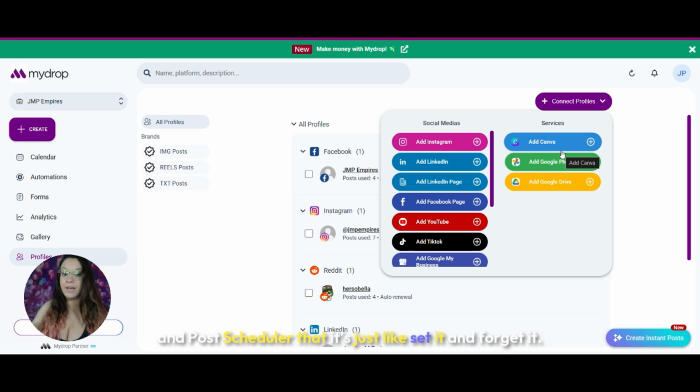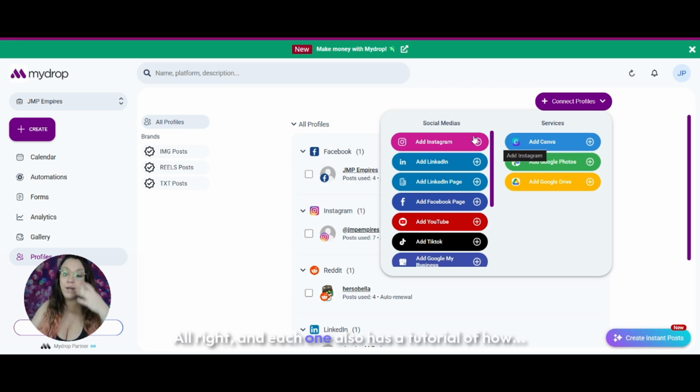It's just like set it and forget it. It's like, okay, I created these designs. Now I'm going to connect it here. Now I'll have it in my gallery folder on MyDrop. And then when my scheduler goes to create a post, it's going to pull from this folder. Genius. Okay. This is amazing. This is amazing. All right.